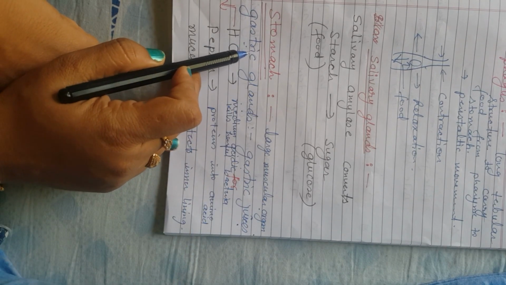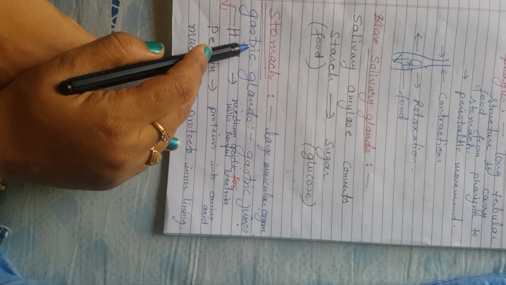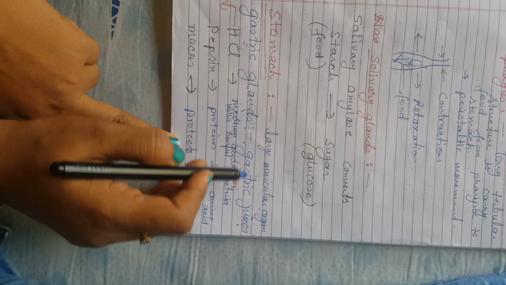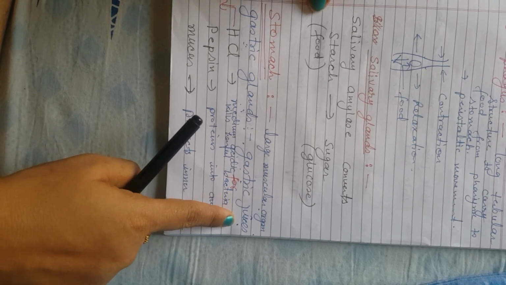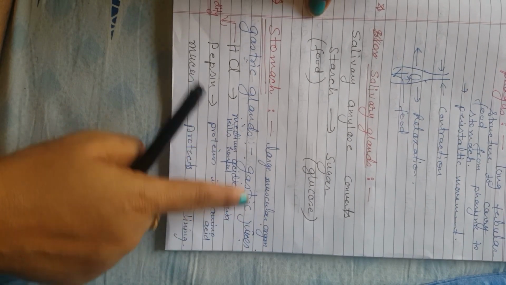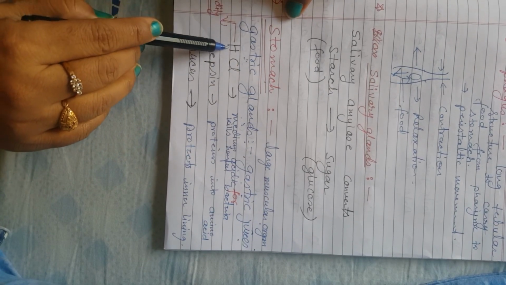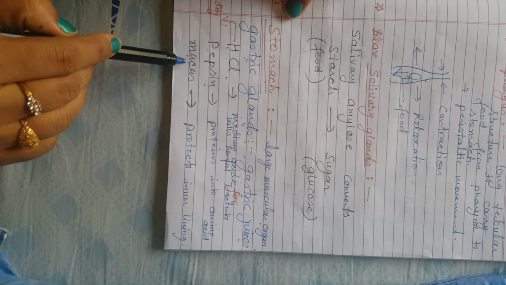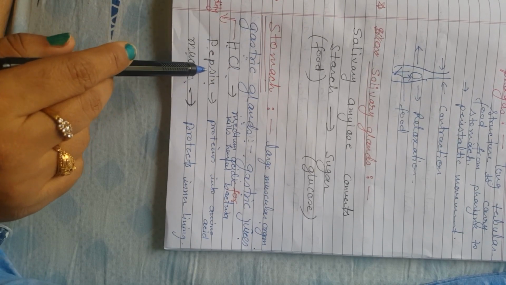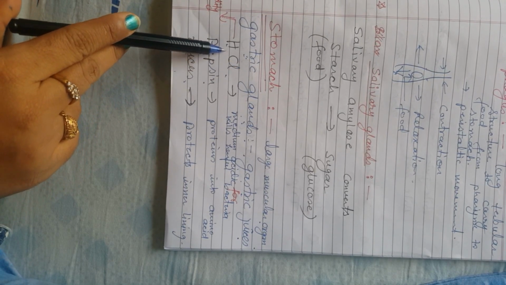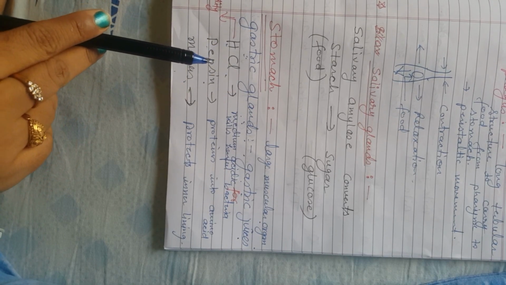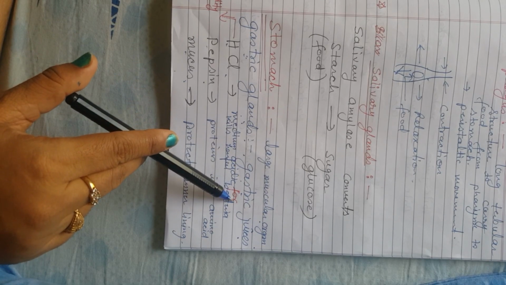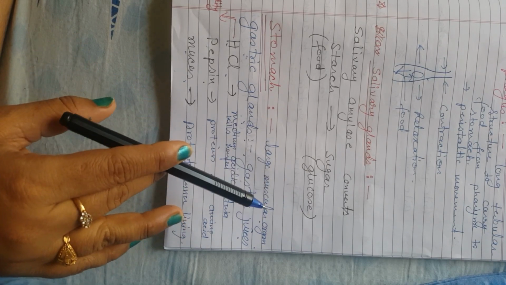Once again I repeat, the stomach contains gastric glands which secrete gastric juices. What are these juices? These juices include HCl, that is hydrochloric acid, pepsin, and mucus. What are the functions of these juices? First thing, HCl, as you know, is hydrochloric acid. It makes the medium acidic for digestion of food.